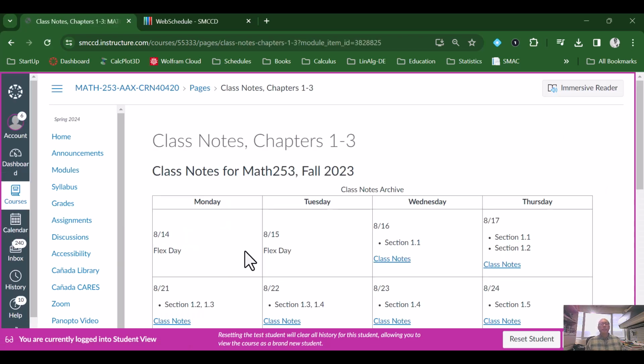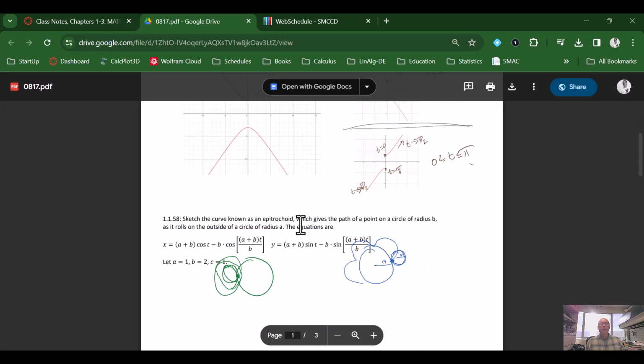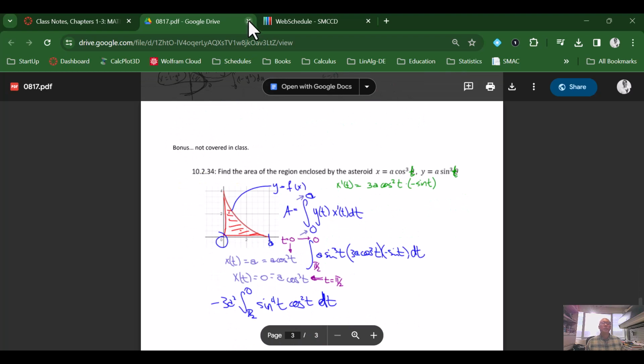Here is a set of notes from last year. This is from last semester's notes. You can see that they're sorted by the dates, and then here are the notes that you would be getting if you were to download these notes.